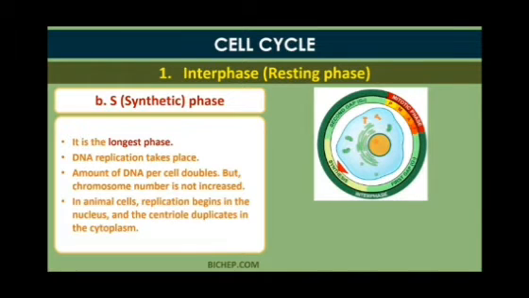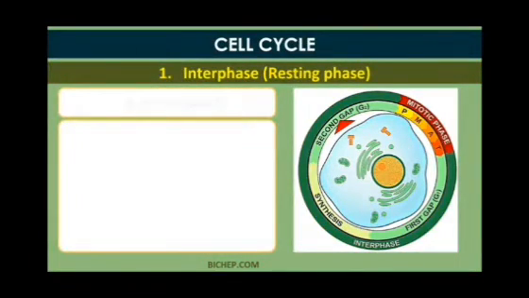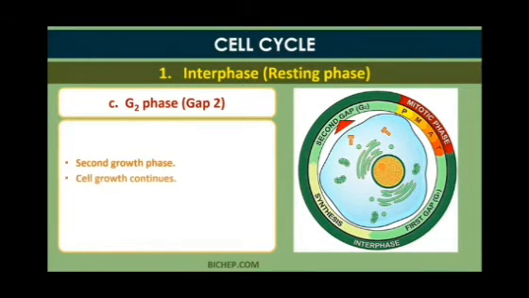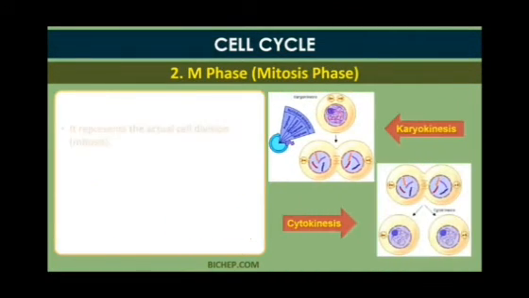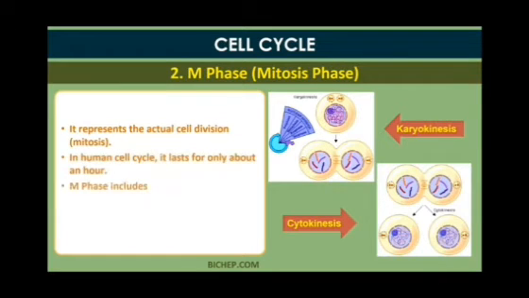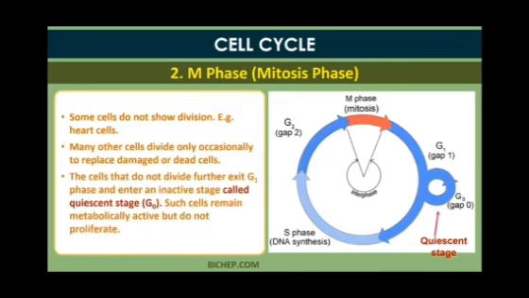The M phase shows the real division of the nucleus. G1 and G2 phases show only the preparation for the M phase. The M phase is the actual phase which leads to karyokinesis, that means nucleus division, and cytokinesis, that means cytoplasm division. After one division, the cell may go into the G0 phase, that means the cell stops its division.